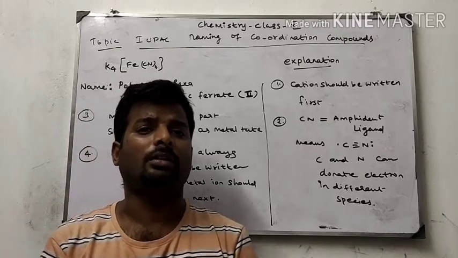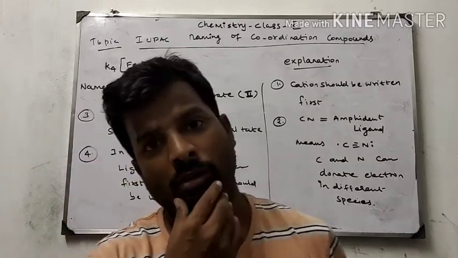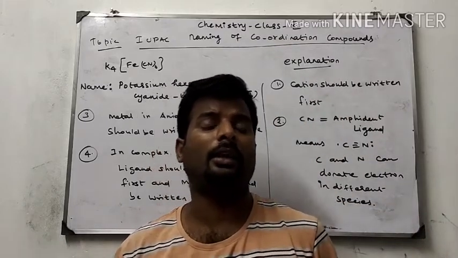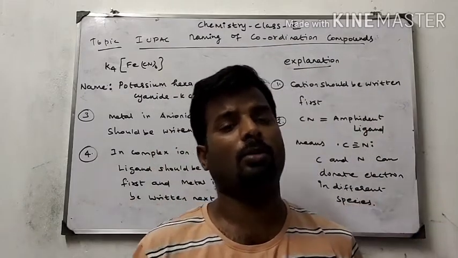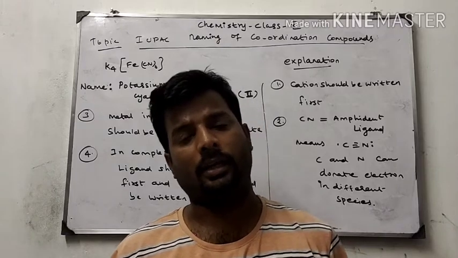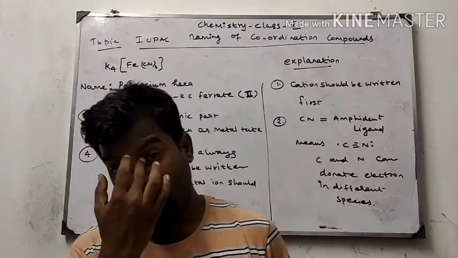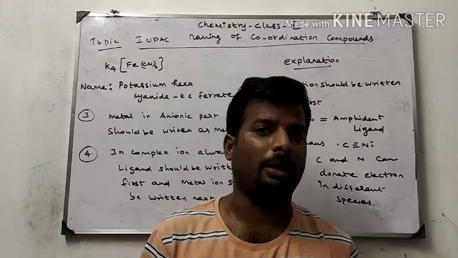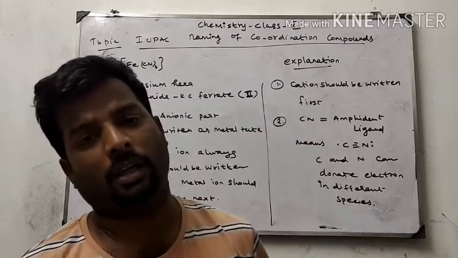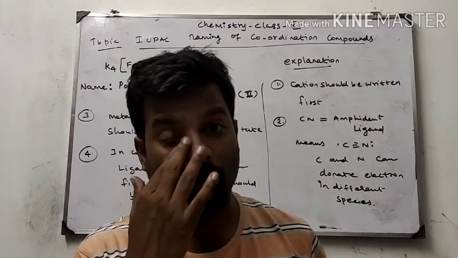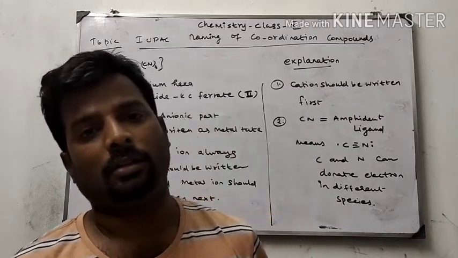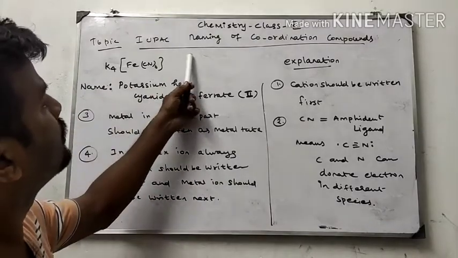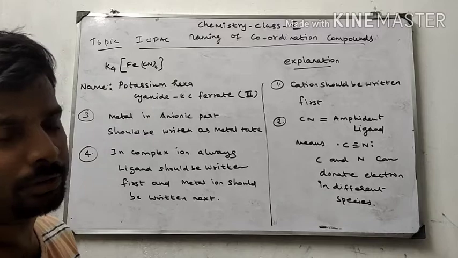Yesterday I gave the IUPAC rules: the rules for ligands, for writing the metal in the anionic compartment, for writing the metal in the cationic part, and how to write the ions in the complex. All that I explained in the last class. Now we are going to start with examples, the IUPAC naming of coordination compounds.